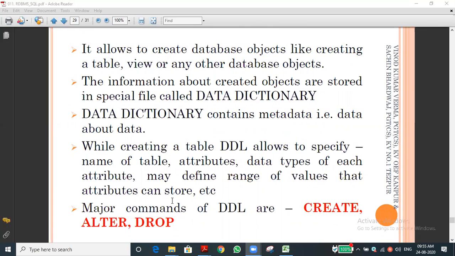These are the DDL commands. A question will be asked from this: write the DDL commands. Definitely we can expect this question in the board exam. Create, alter, drop. This was already studied in the 11th standard also. I'm just touching on it. It's full of theory only.